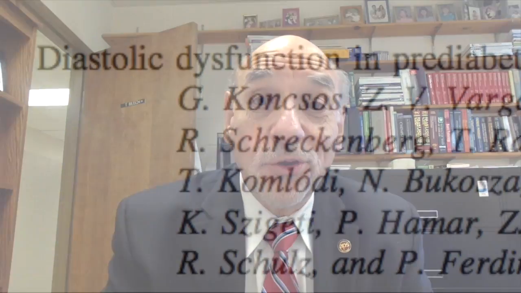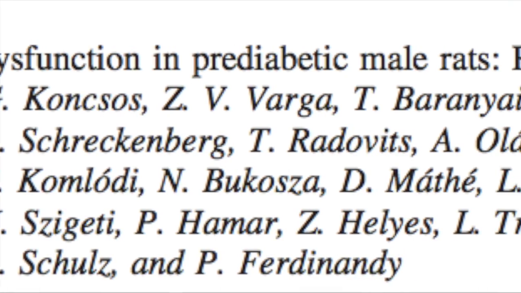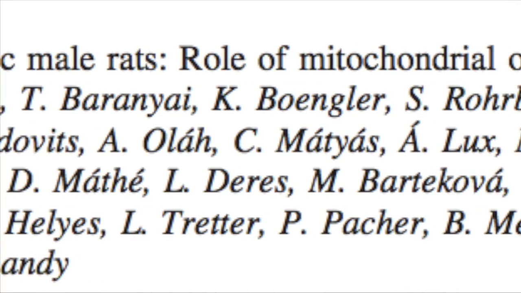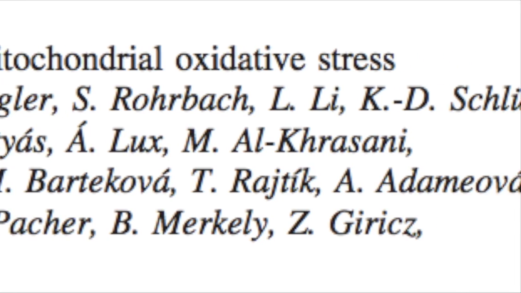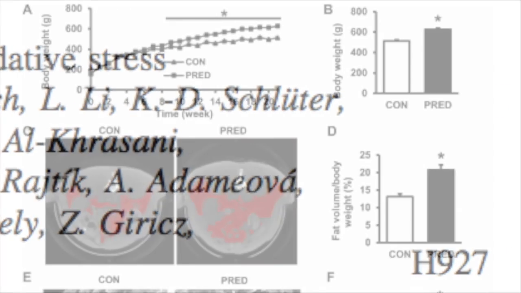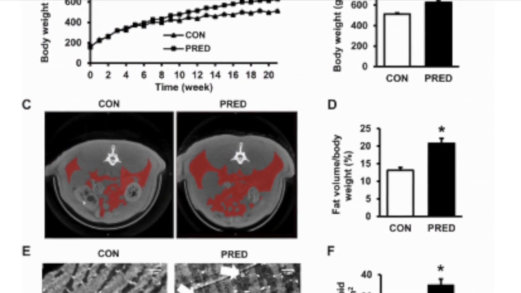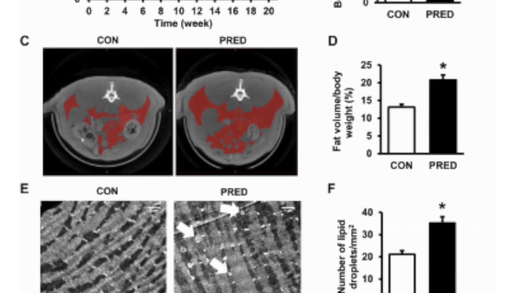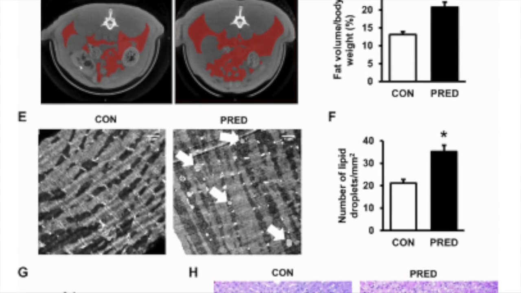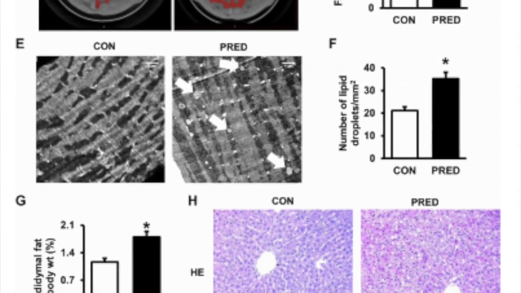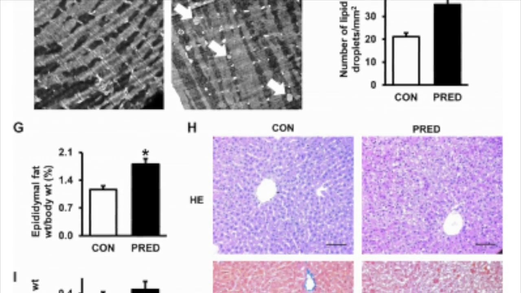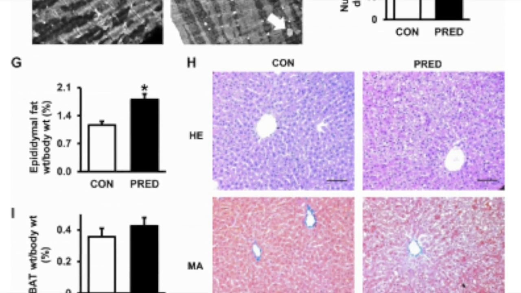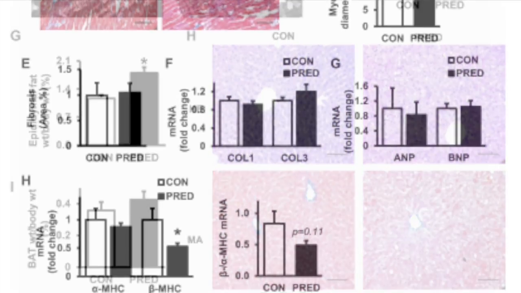Great, thanks, Tim. So we're going to highlight some great work today. So let's get started. Sos et al. investigated the effects of high-fat and low-dose streptozotocin-induced diabetes on cardiac function and oxidative stress in rats. In the pre-diabetic state, with slightly elevated glucose, rats showed diastolic dysfunction, increased LV mass, and increased fat in the myocardium without an increase in fibrosis.